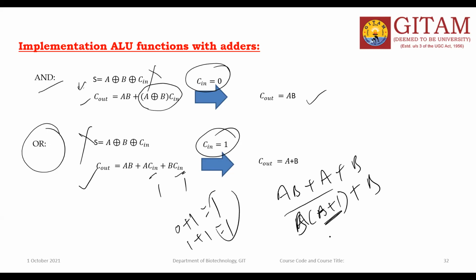So what remains is A plus B. A plus B is the answer. By that way, you will get the OR operation.